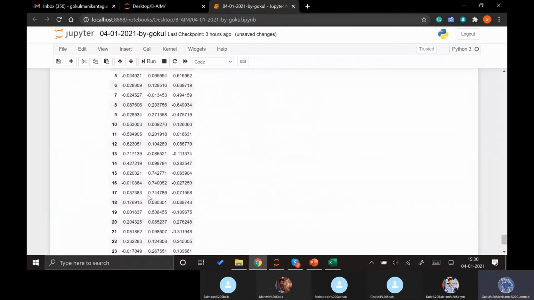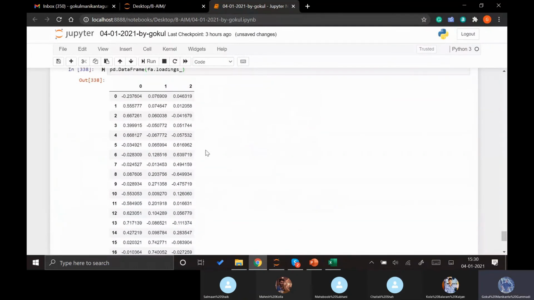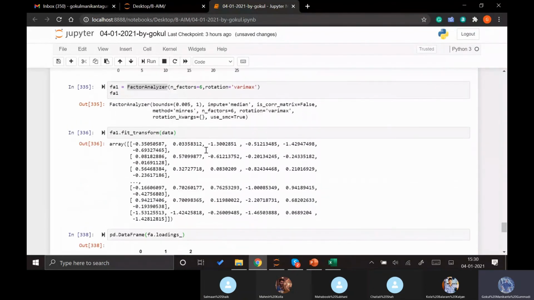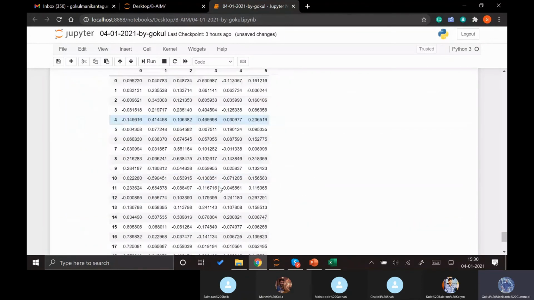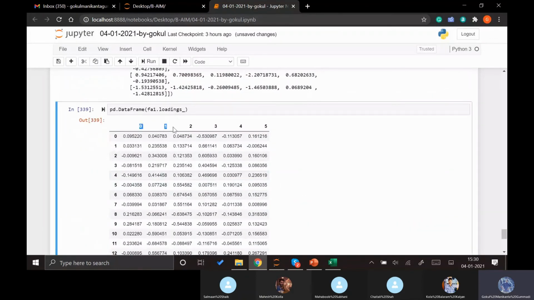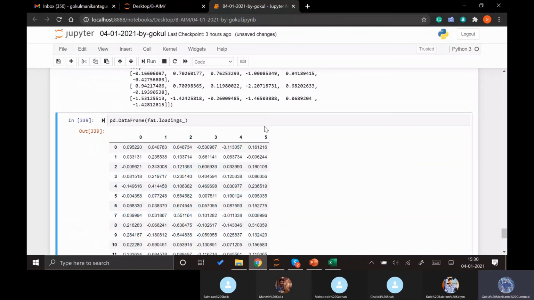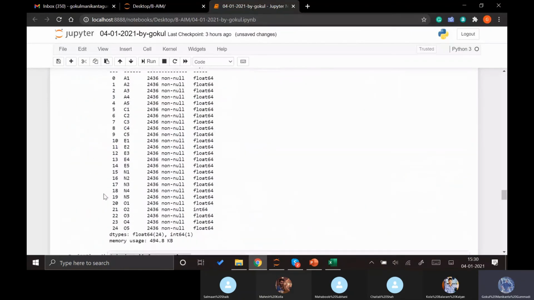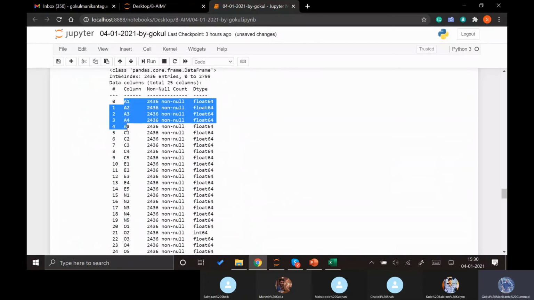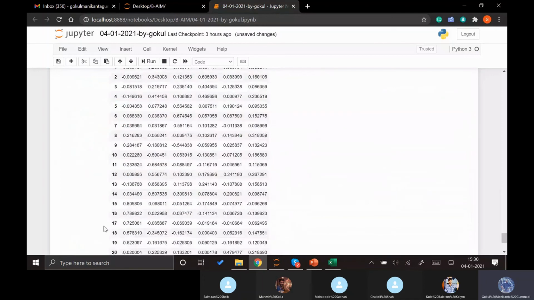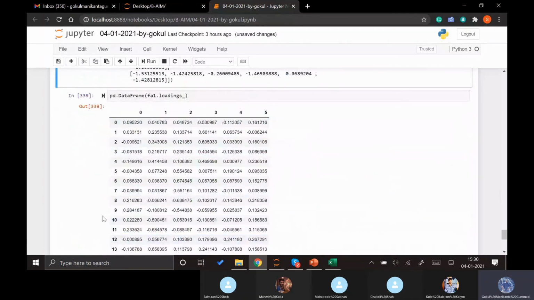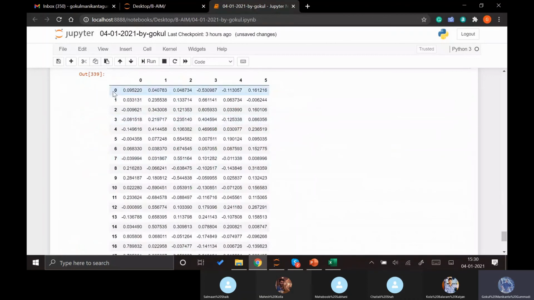These loadings will explain how many columns are going into each factor. I'm showing FA1, we need to see, right? Here it is showing 0, 1, 2, 3, 4, 5 as the factors. And these are nothing but the columns which we have here, A1, A2, A3, A4. So those are the row names, which are not being shown here. But which row names will be considered into which factor?